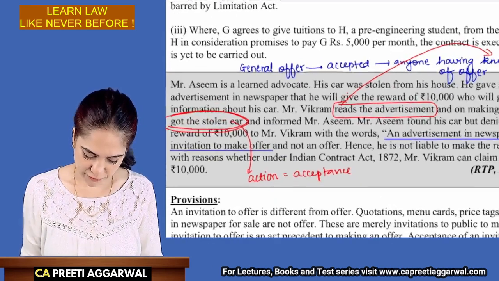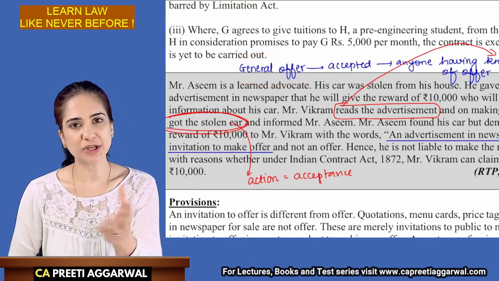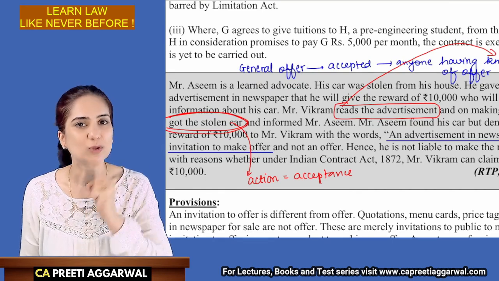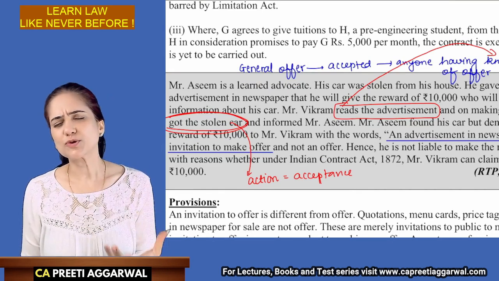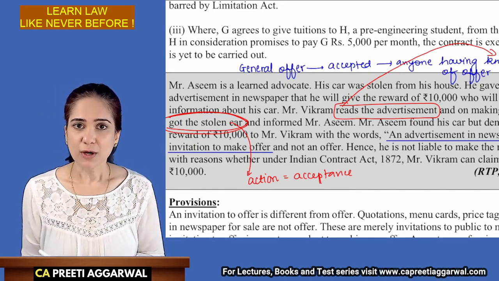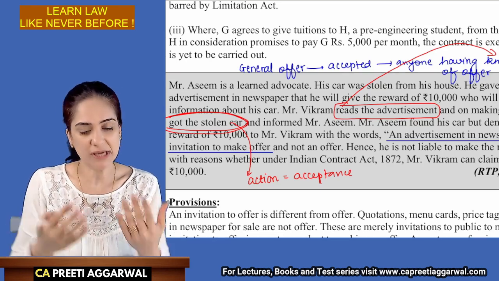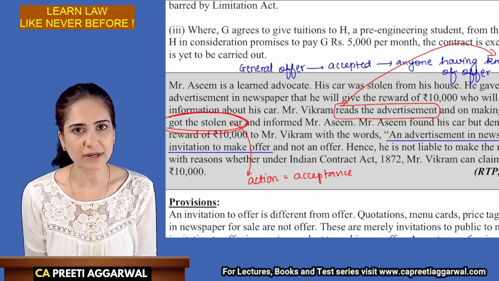So what is a general offer? It is an offer which is made to the public in general. It can be accepted by anyone who has knowledge of the offer. You can also say it can be accepted by anyone who accepts the offer by complying with the conditions. He comes forward and acts accordingly.